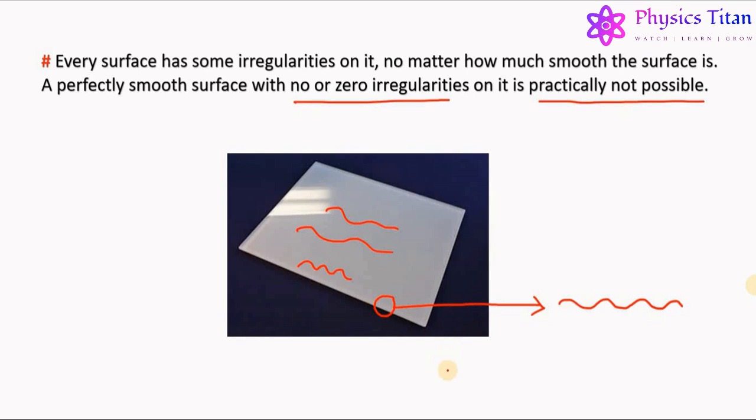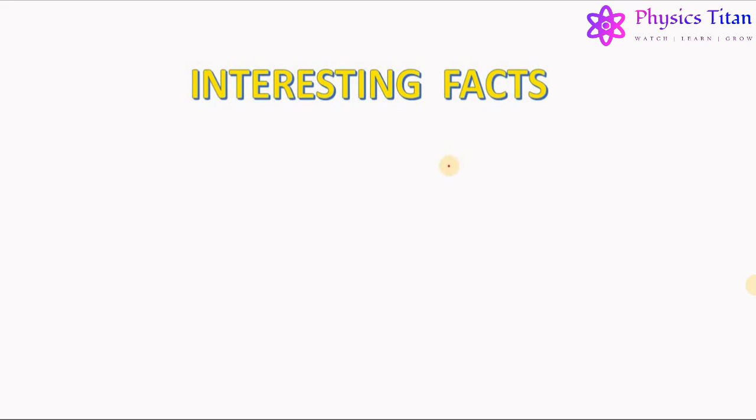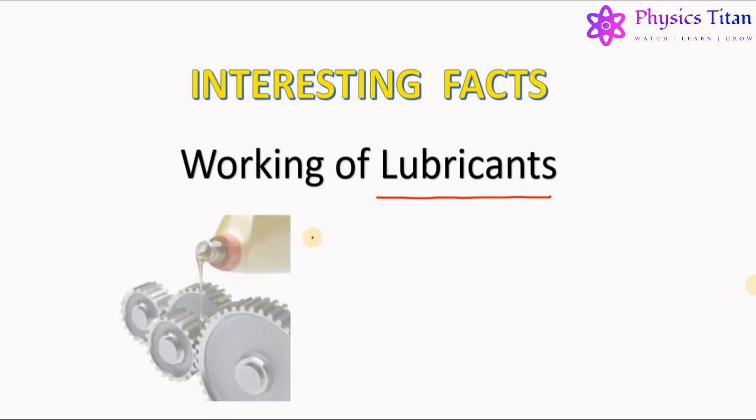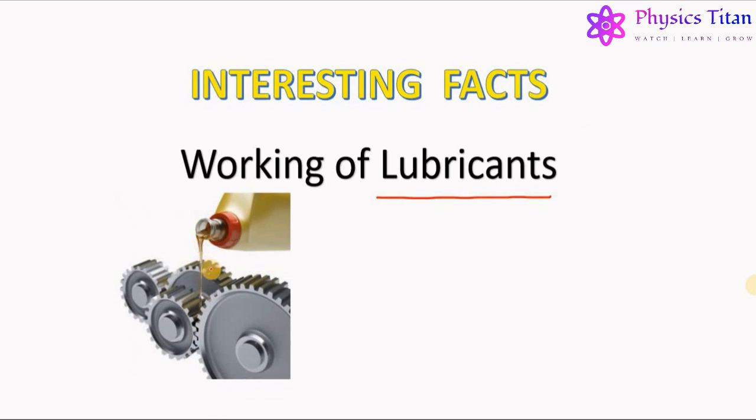Now, after knowing the cause of friction, let us proceed further in our lecture, with some interesting facts. You must have heard about lubricants. What is a lubricant and how does it work? A lubricant is basically an oil which is used for proper and smooth functioning of the moving parts of a machine. The machine can be anything, like a motorcycle or bicycle or any other. Now, how does it work?